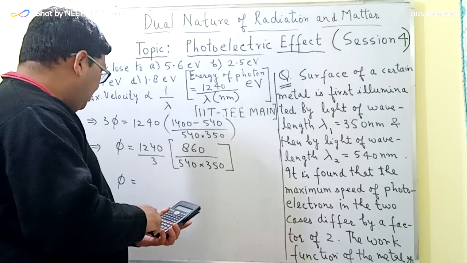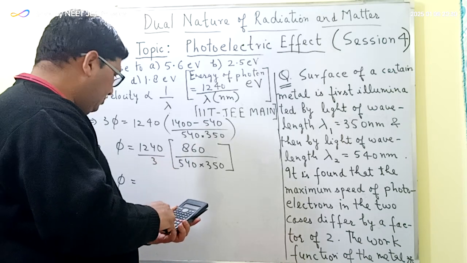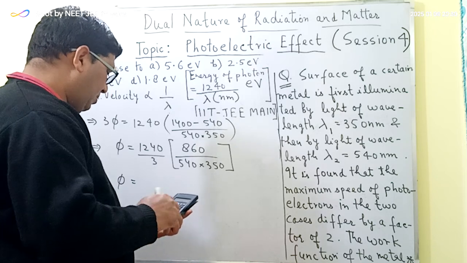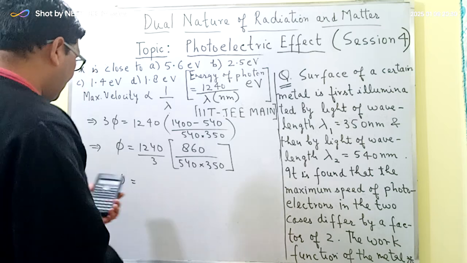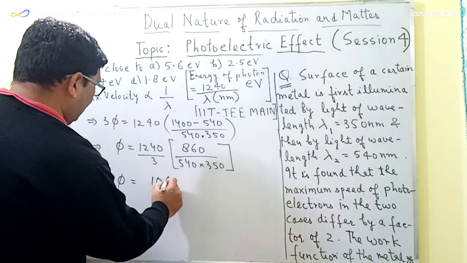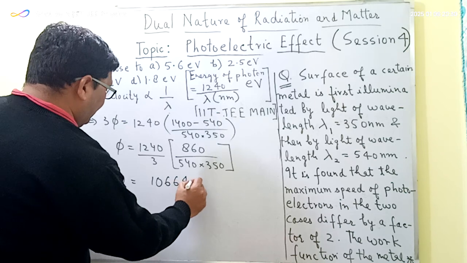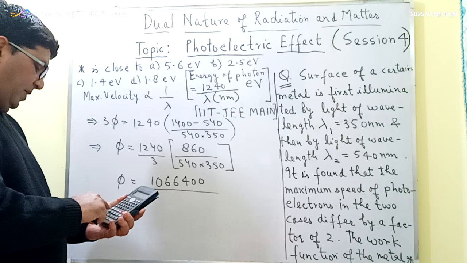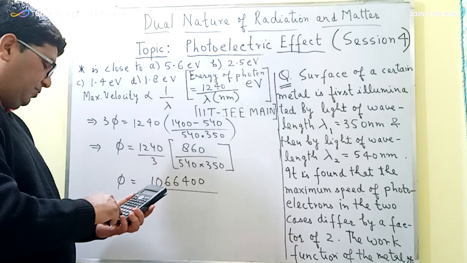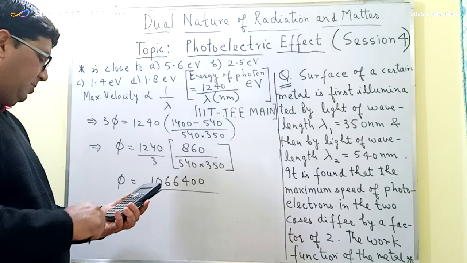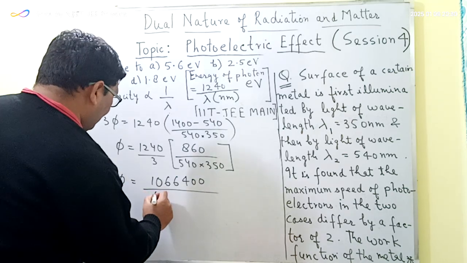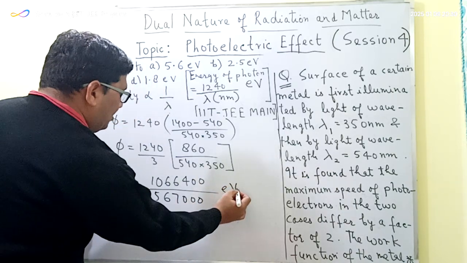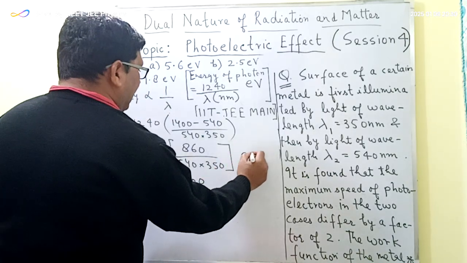That is 1240 into 860. It is equal to 1066400. 1066400 divided by 540 into 350 into 3. It is 567000 electron volt. This is an electron volt.